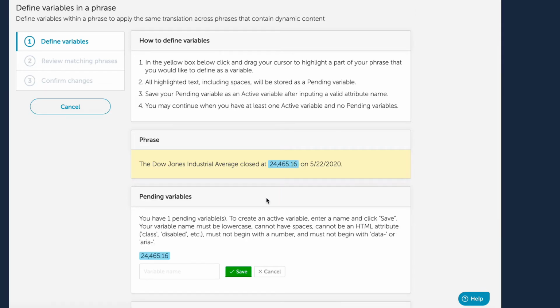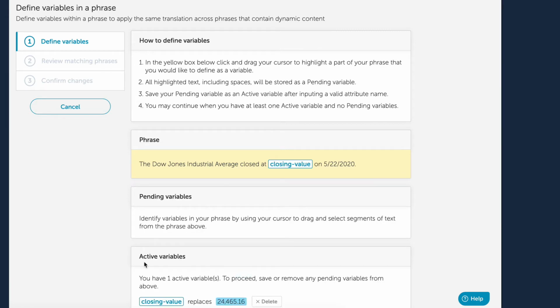This will create a pending variable. Give the variable a name and click Save. It then becomes an active variable, and the dynamic content in your phrase is replaced with the variable name.